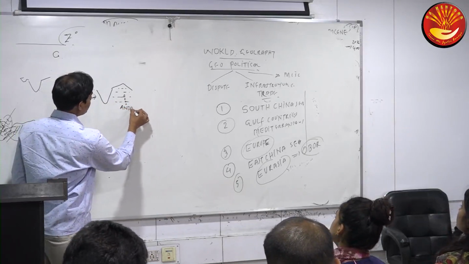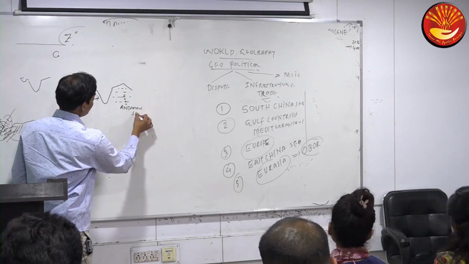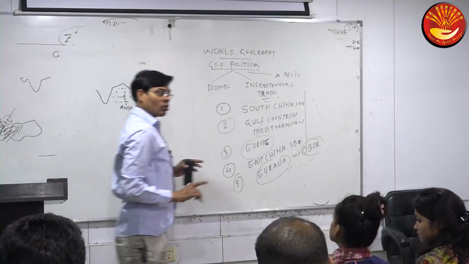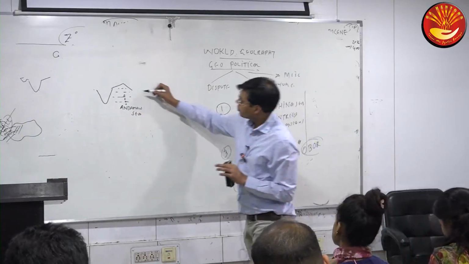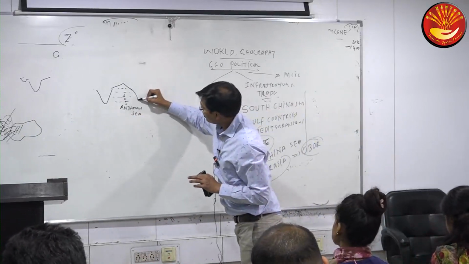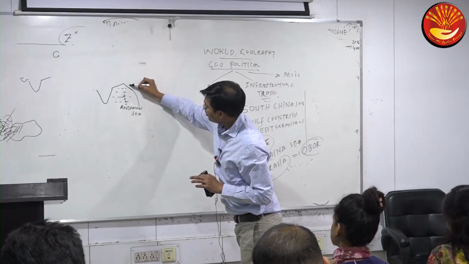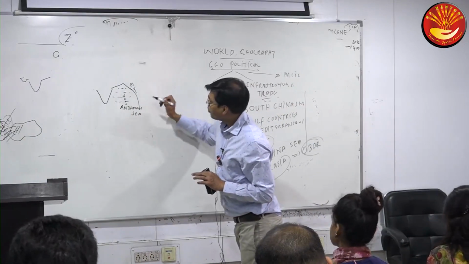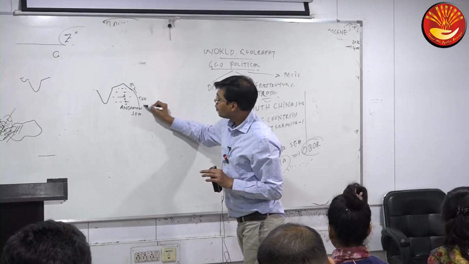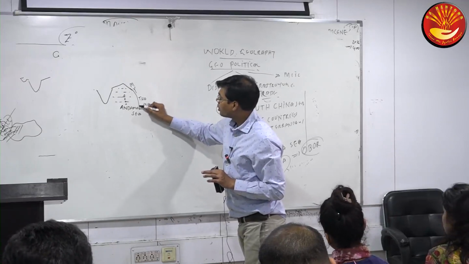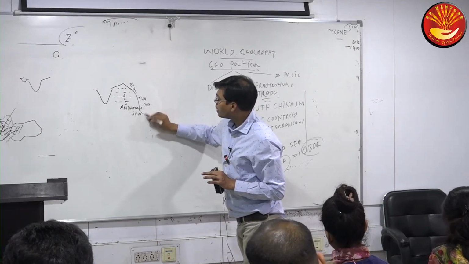Which sea? Andaman Sea. So in the Bay of Bengal, one region we call the Andaman Sea. And here we have which country? Myanmar. Then which country? Thailand. Then also which country? Malaysia. And this country, which country here?